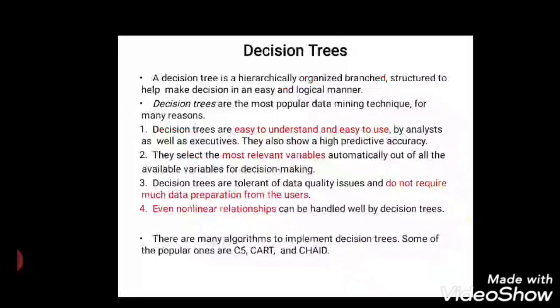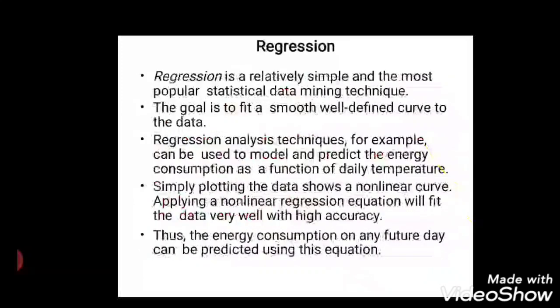Decision trees are tolerant of data quality issues and can be applied even to non-linear relations. There are many algorithms to implement decision trees: ID3, the Iterative Dichotomiser 3 algorithm; CART, the classification and regression tree; and CHAID, the chi-square automatic interaction detector.